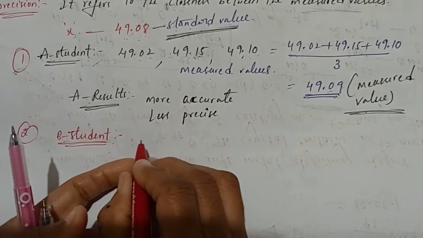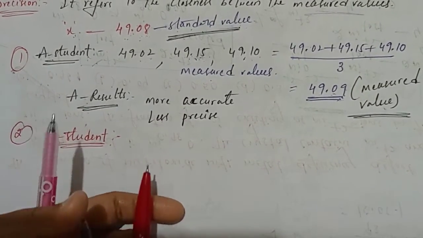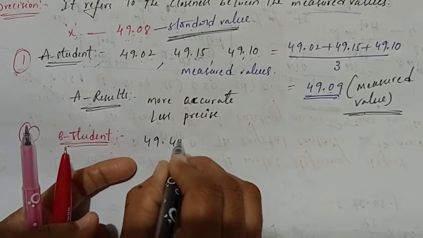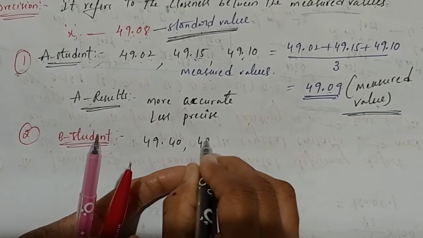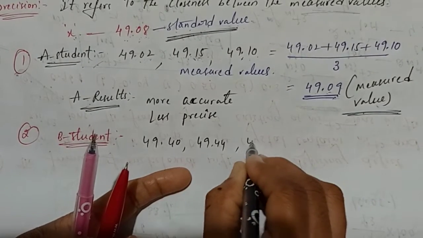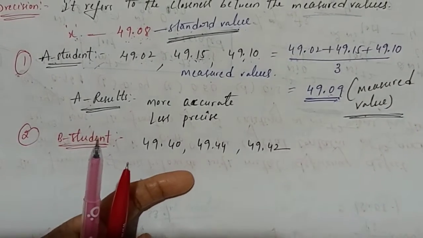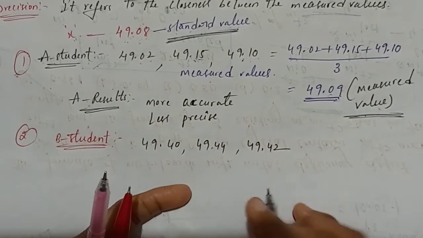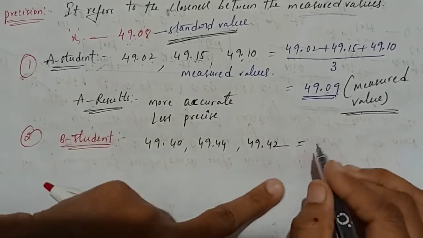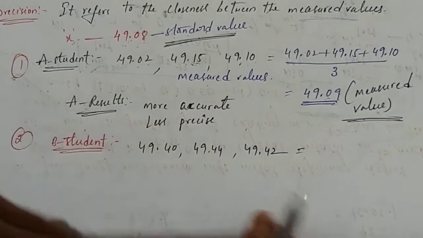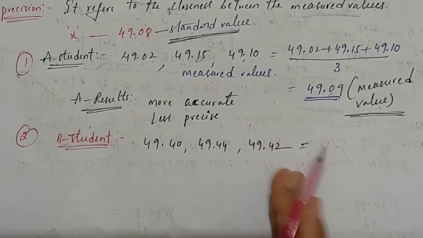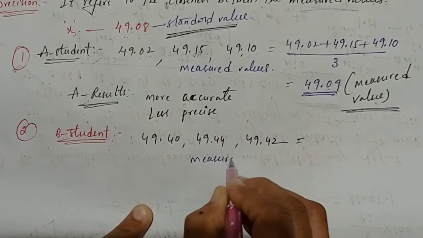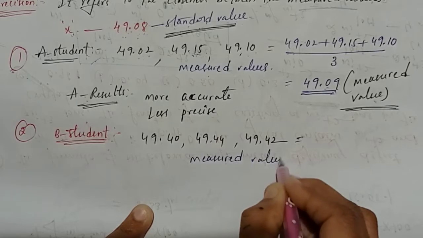So first value is 49.40. Sorry, 49.44 and third value 49.42 he got. So here also 3 different values he got. Now see students, 3 values, calculate the mean value. These 3 are which values students? Measured values. Are you following? Okay now, measured values.